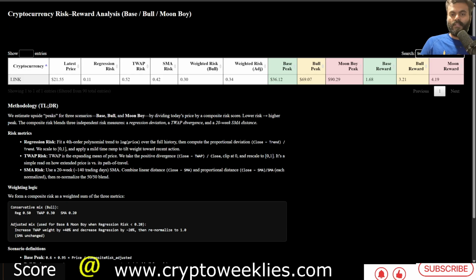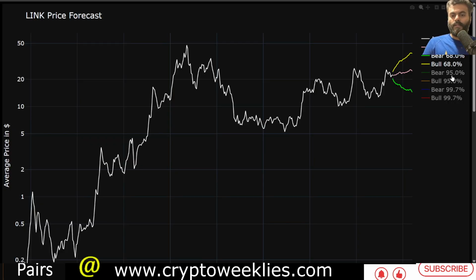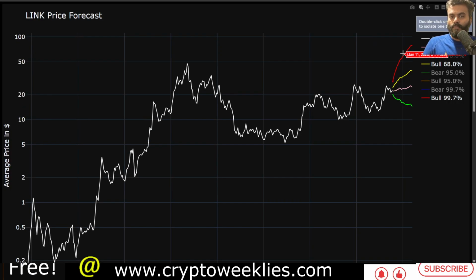All in all, if there is a new all-time high, the area of confluence in that scenario is at around $70. It's not just the bull run peak as estimated by these risk-based models, but also the 3 standard deviation machine learning based price forecast, the red line over here, the 99.7 percentile bull case at a blow off top in late December, early January, that takes the price action to $58, adding 10 to 20% higher at a weekly average level to get the candle bodies. That again points to somewhere between $65 and $70 for Link.